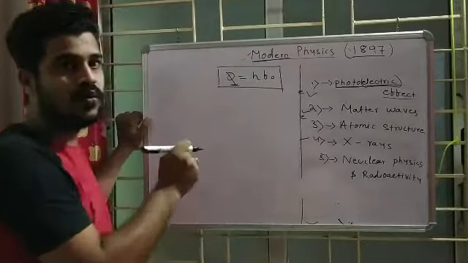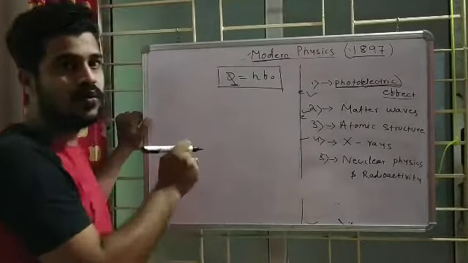Suppose this is a metal surface and I am incidenting light on the surface. Say the energy carried by the light is 10 joule, and the work function of this metal is 2 joule.